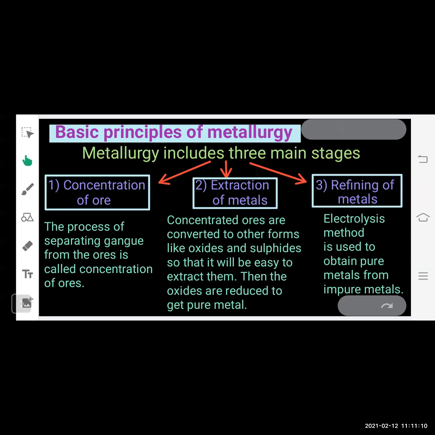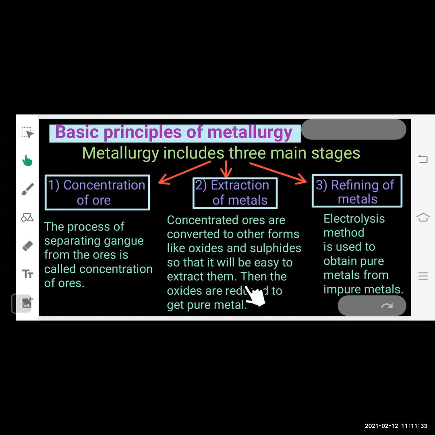Here, in the extraction of metals, concentrated ores are converted to other forms like oxides and sulfides so that it will be easy to extract them. And then the oxides are reduced to get the pure metal. So in the second step, the extraction of metals, we get the pure metal, but it is not necessary that the pure metal is 100% pure.